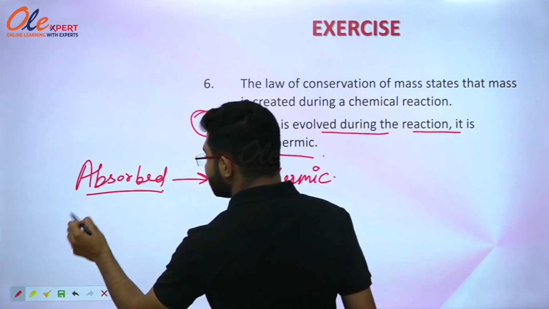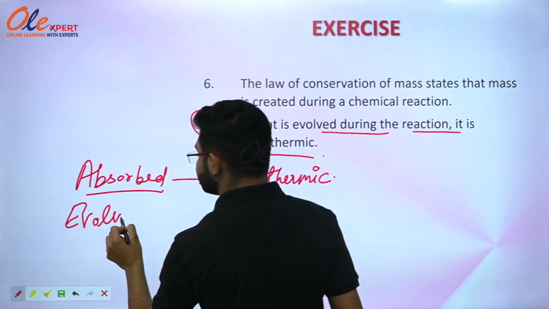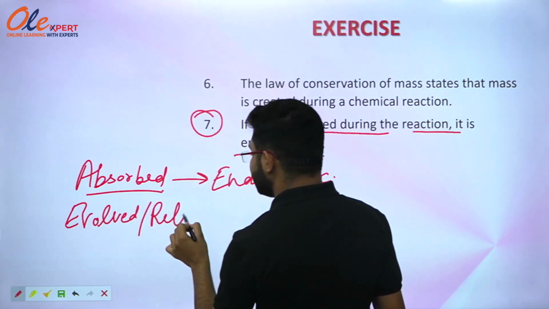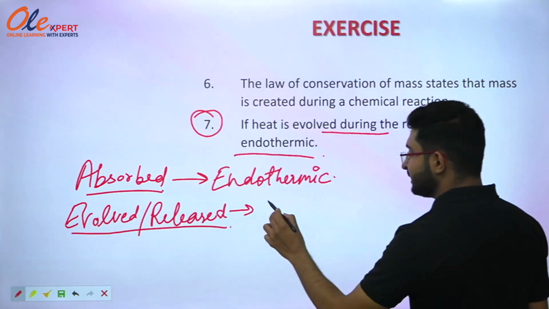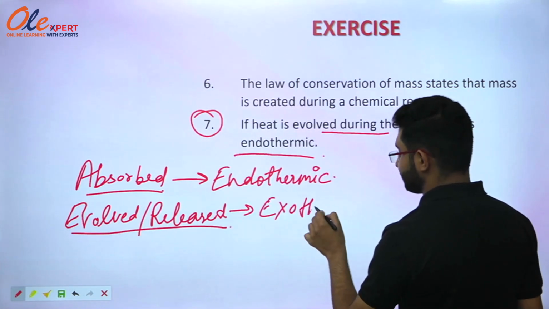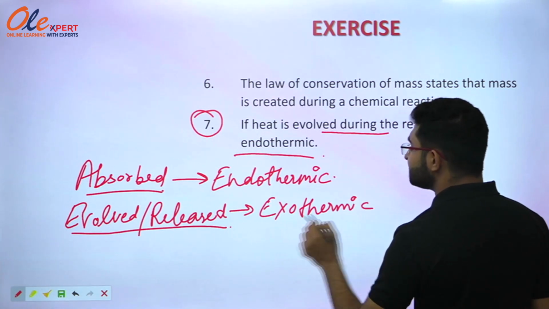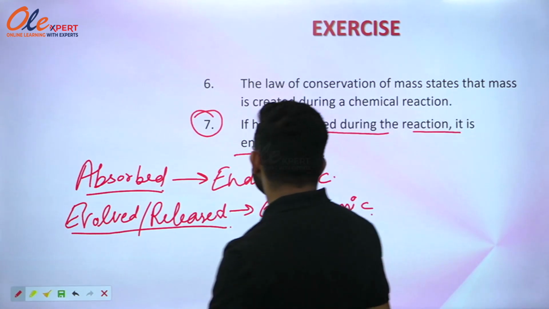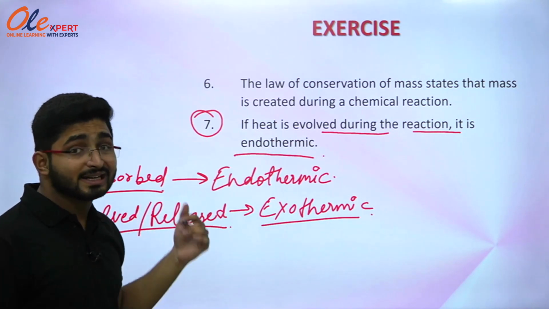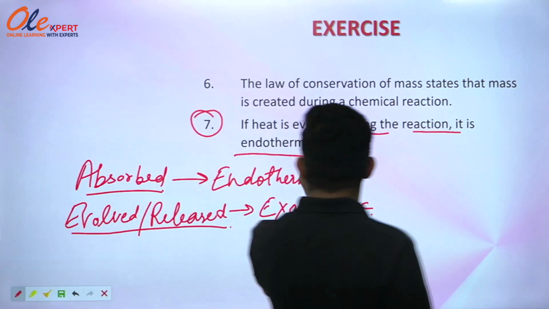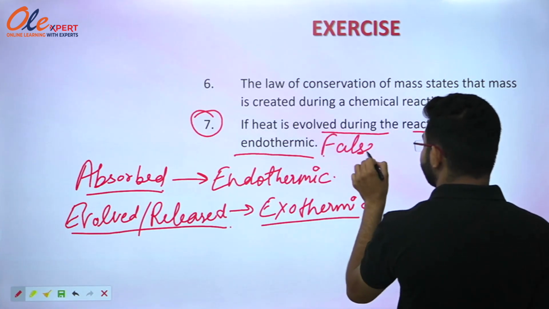But whenever heat is evolved or released, that reaction is known as exothermic reaction. So you can clearly see in the statement it is stated that if heat is evolved during the reaction, it is endothermic. No, it is exothermic. So that's why you should write false here.